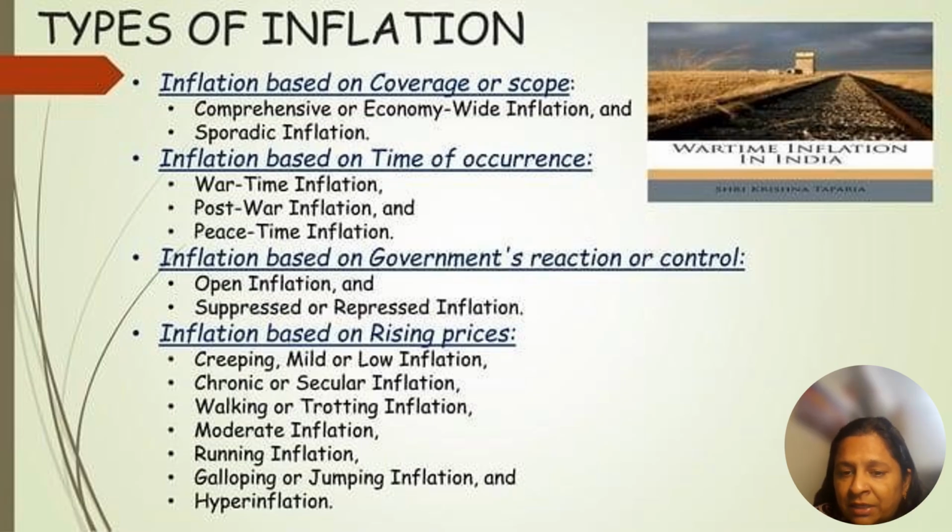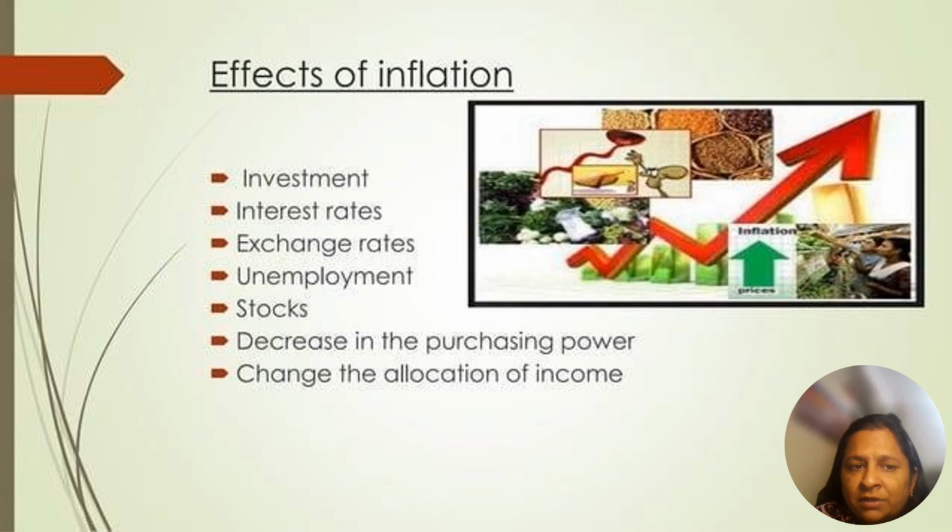Based on war or peace, and inflation based on government reactions, there is open inflation. You can say, by monetary and fiscal policy, if the government tries to change the supply and demand of money according to that, if inflation occurs, this is the government reaction. And if the rising prices are only in raw materials, it is moderate, running according to the time gap and the need. Just to give you one scheme.